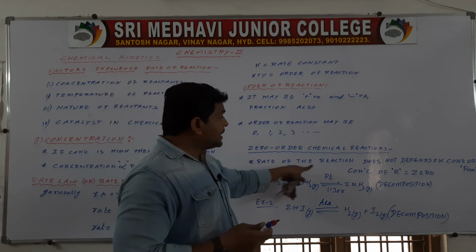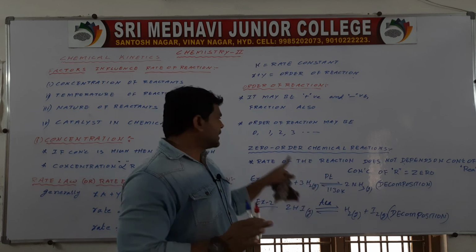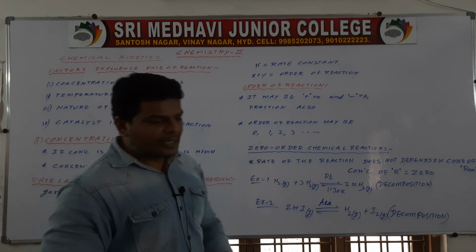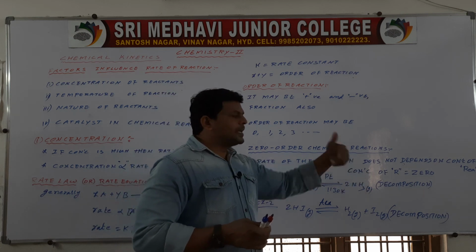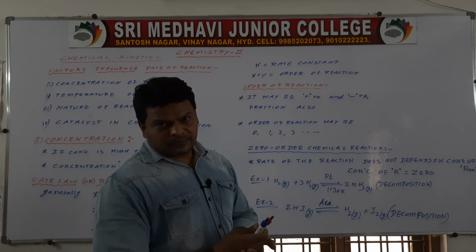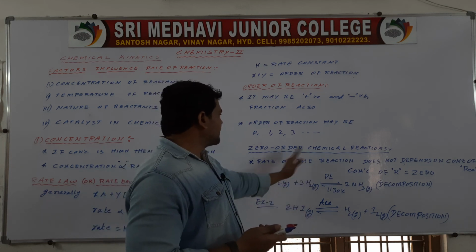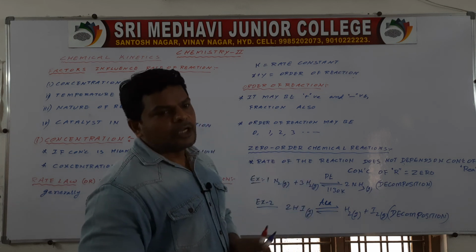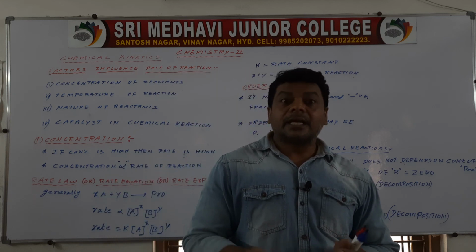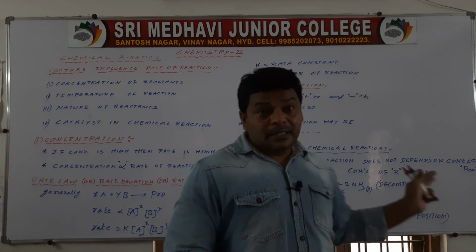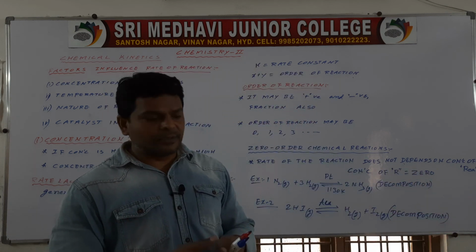The rate of the reaction does not depend on concentration of the reactants in these zero order chemical reactions. Here concentration of the reactants is equal to 0. Not depends means is equal to 0. These two are examples for zero order reactions. Tomorrow we are going to discuss first order, second order, and the units for zero order, first order and second order.